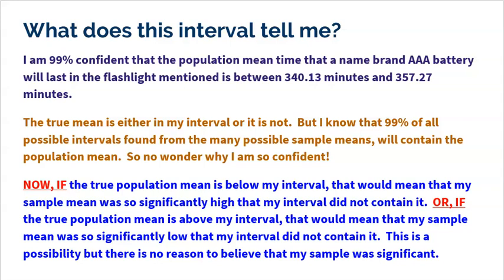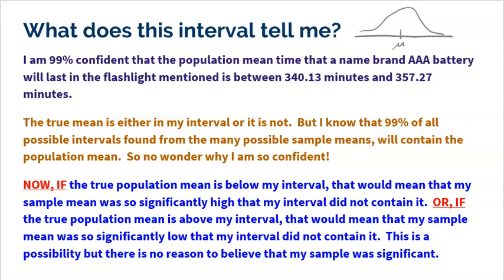Now, let's play devil's advocate for just a second. If the true population mean is below my interval, that would mean that my sample was so significantly high that my interval did not catch it. This is actually best seen with the picture. If I think about my sampling distribution, right smack dab in the middle is the mean that I don't know.